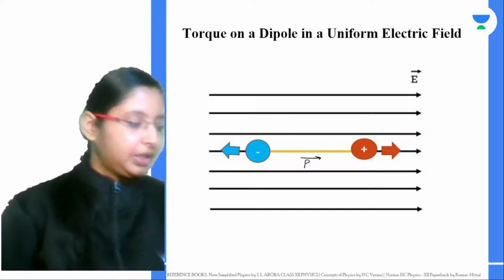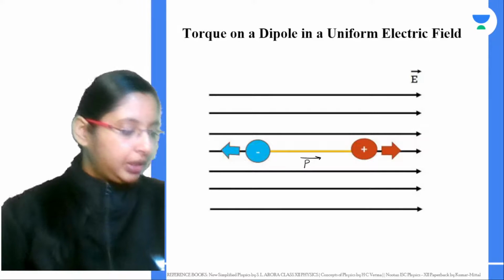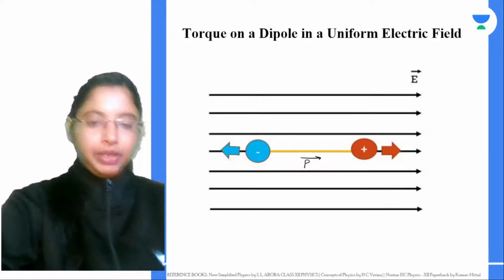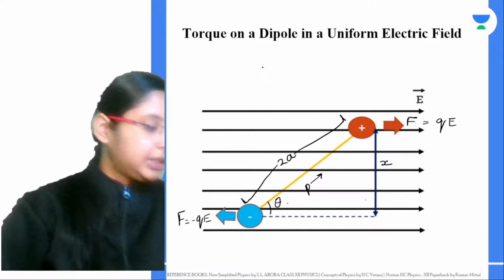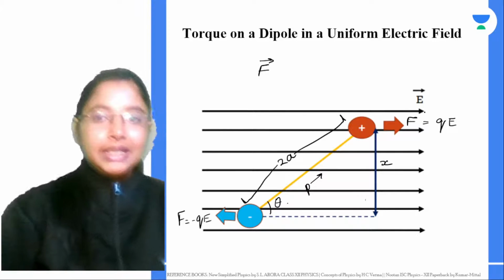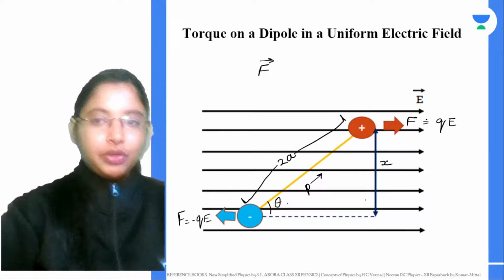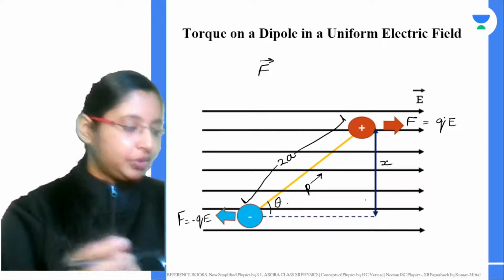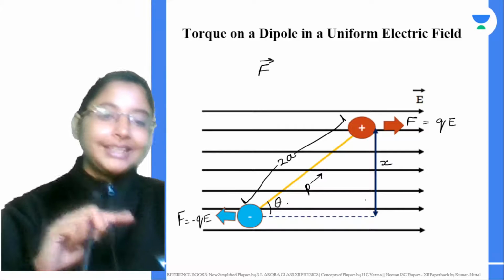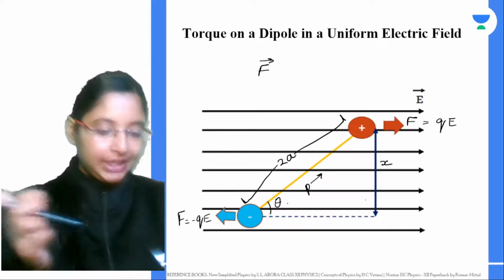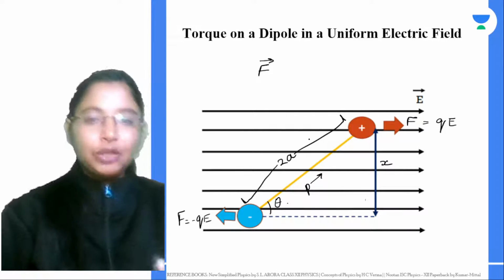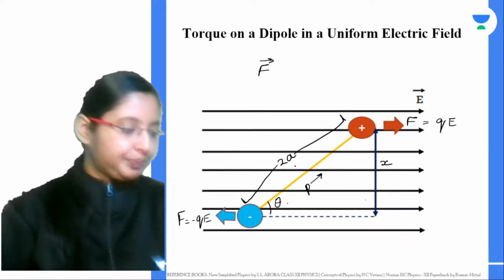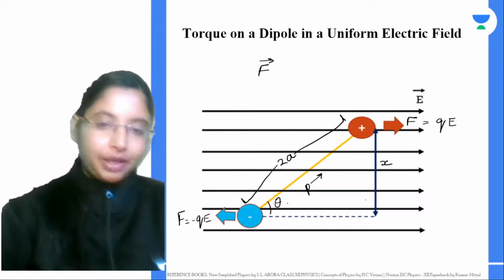Otherwise, I will keep solving. Right now, if you look at this system and the total force acting between these two charges, the force due to the positive charge is in one direction and the force due to the negative charge is in the other direction. These two forces are equal and opposite, so the total force is 0 in the case of translatory force. A translating force on a dipole is a force you apply along the center.